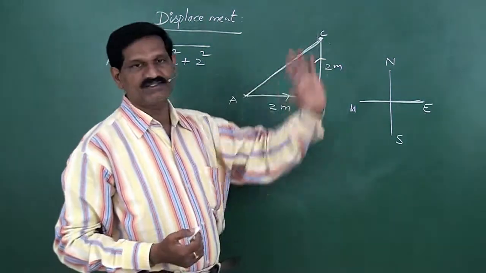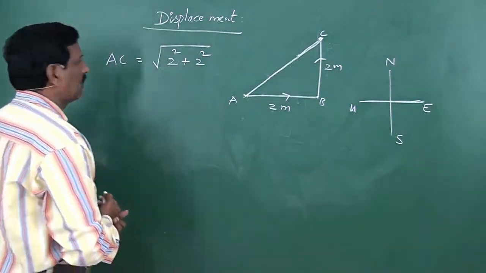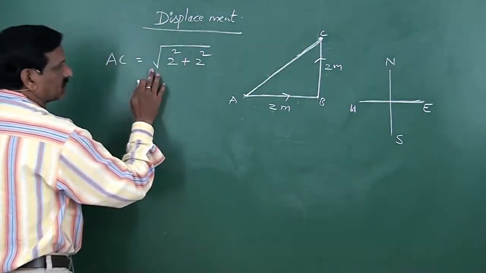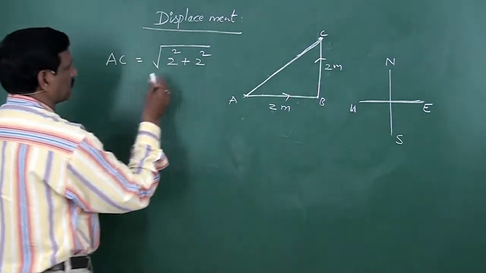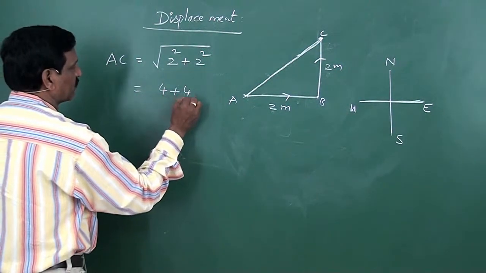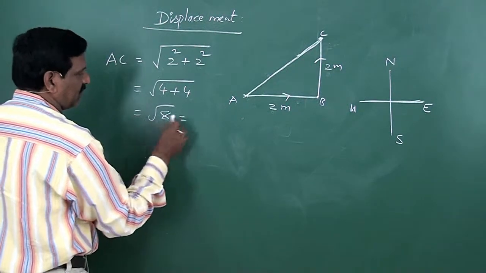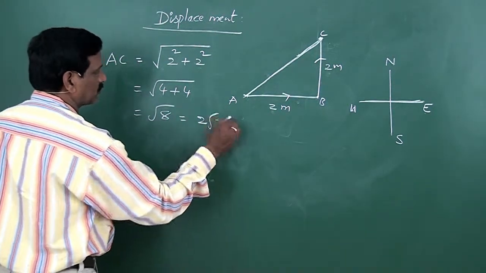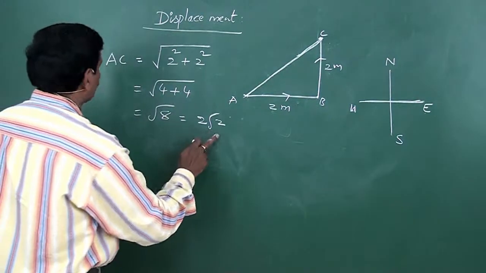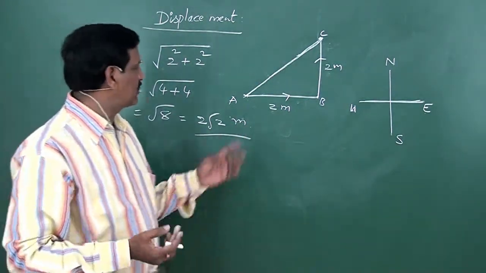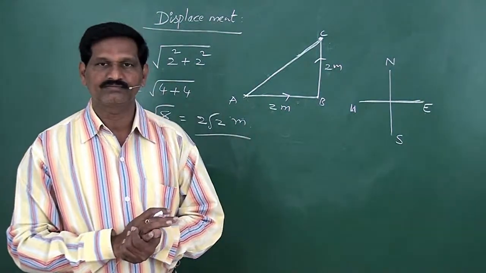So AC is the displacement in this case. Magnitude of AC is equal to root of 2 square plus 2 square, which is 4 plus 4, 8. Root 8 means 2 root 2 meter. So in this case, the magnitude of displacement is 2 root 2 meter.